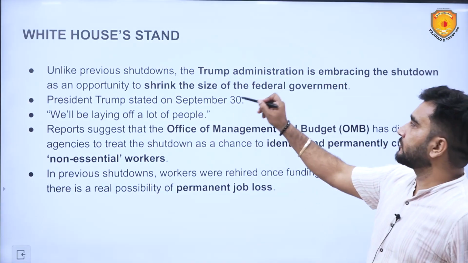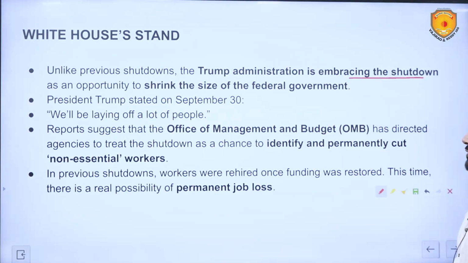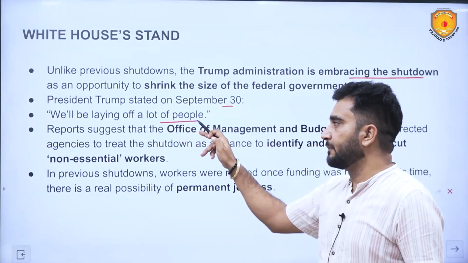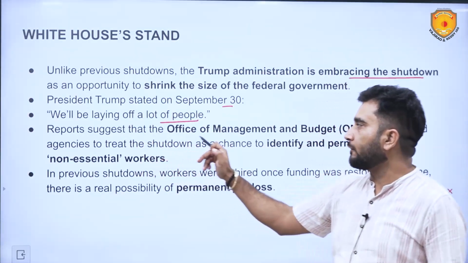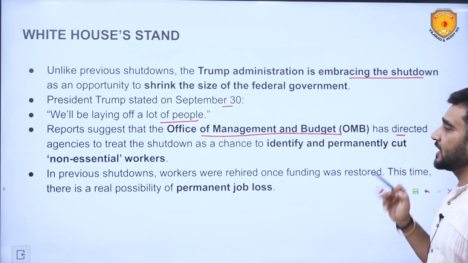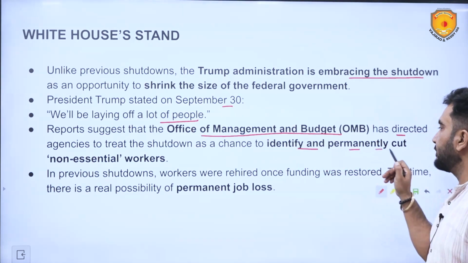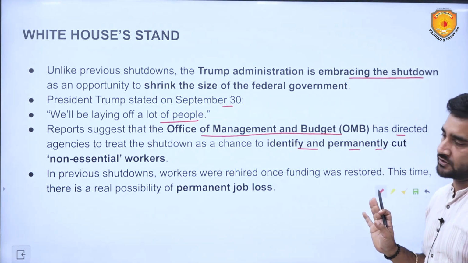Unlike previous shutdowns, the Trump administration is embracing the shutdown. Why? Because they are already in favor of reducing or cutting down on government employees, and they are using it as an opportunity to shrink the size of the federal government. President Trump stated on September 30, we'll be laying off a lot of people. Reports suggest that the Office of Management and Budget has directed agencies to treat the shutdown as a chance to identify and permanently cut non-essential workers.